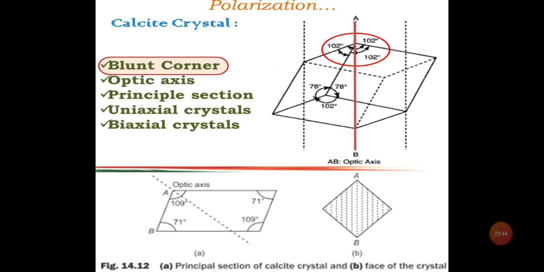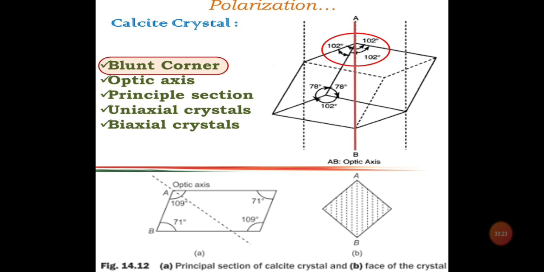Now the next term, optic axis. The line passing through any one of the blunt corners, whether A or B, and equally inclined to the three edges meeting there, represents the direction of the optic axis, as I have shown here by the red colored line. So the optic axis is a direction and not a line. No separation of a ray into ordinary and extraordinary will occur in this particular direction.